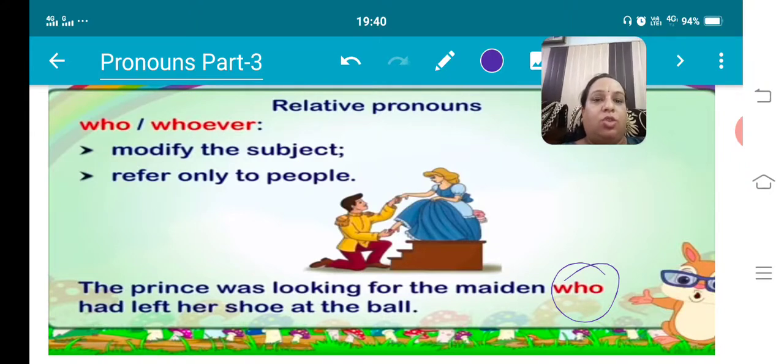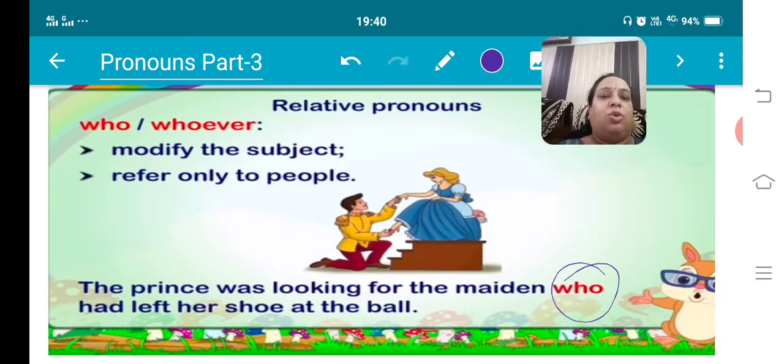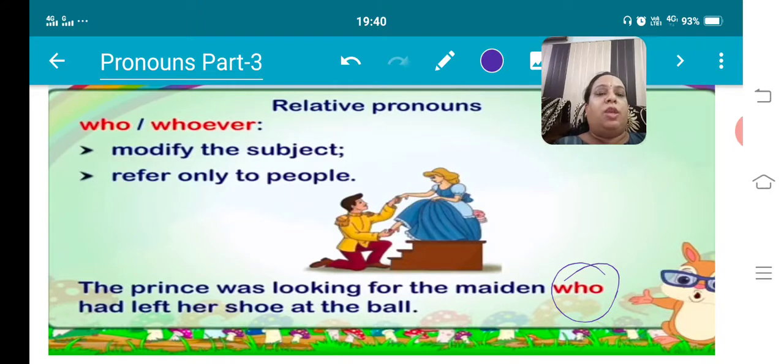Clear? This you have to keep in mind always. You just forget about complex sentences and all that, but when you are talking about these pronouns, you have to take care that relative pronouns which belong to the WH family should be used to join two sentences together. That's it.